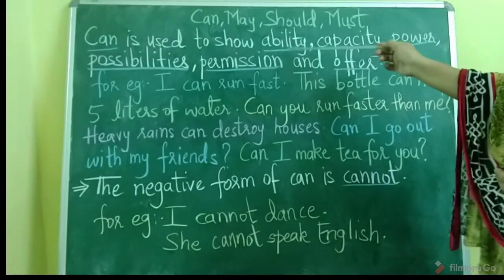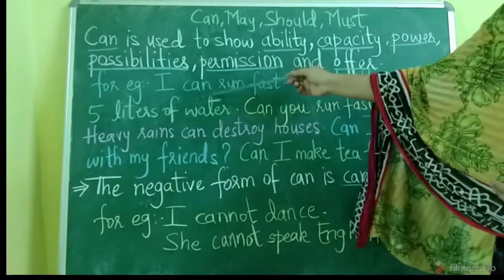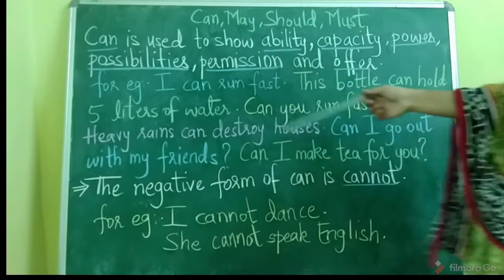First we will see the example of ability. I can run fast, okay. This is your ability. You are able to run fast. So this is your ability.